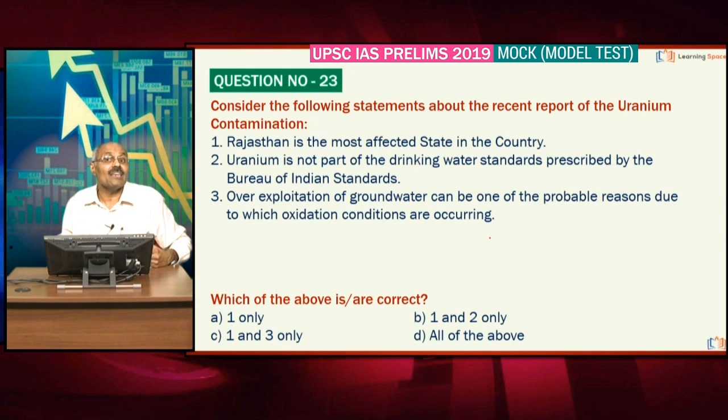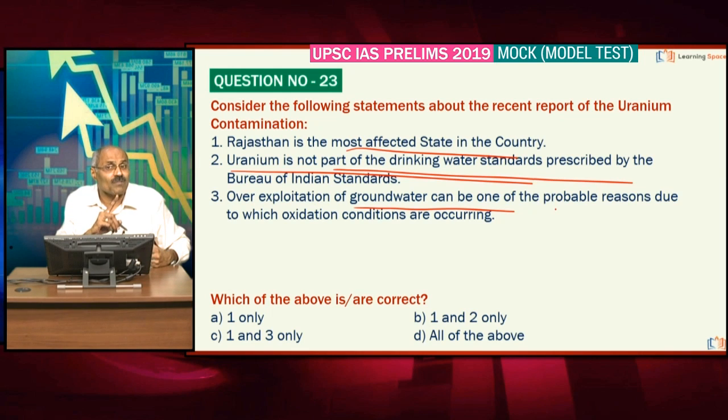Look at the next one, uranium contamination. This is in the news. Rajasthan is the most affected state as per the news report, and uranium is not part of the drinking water standards prescribed by Bureau of Indian Standards. Absolutely correct. In our country, there is no drinking water standard prescribing how much uranium can be there. Right friends, over exploitation of groundwater can be one of the reasons due to which oxidation conditions are occurring. Right friends, this is the probable reason because nothing crystal clear came out of it.